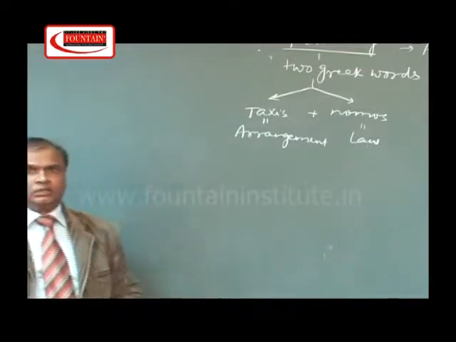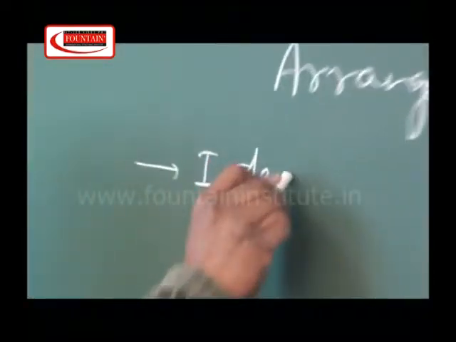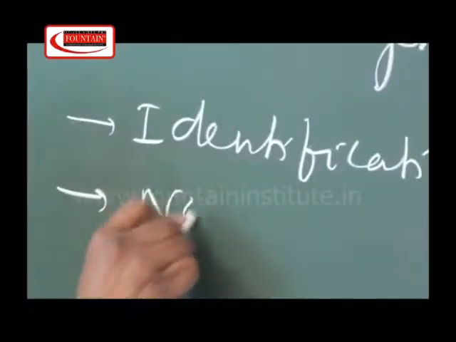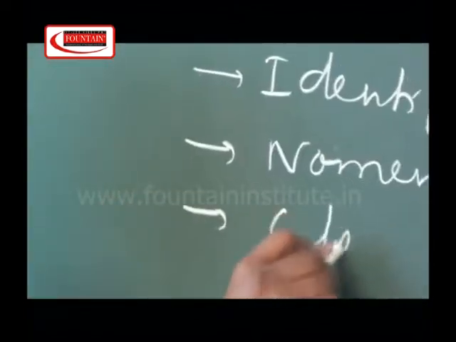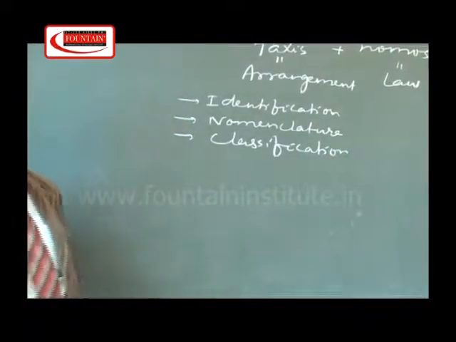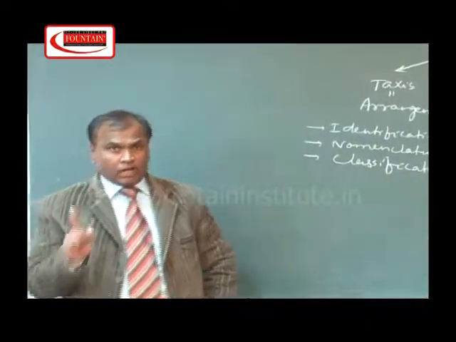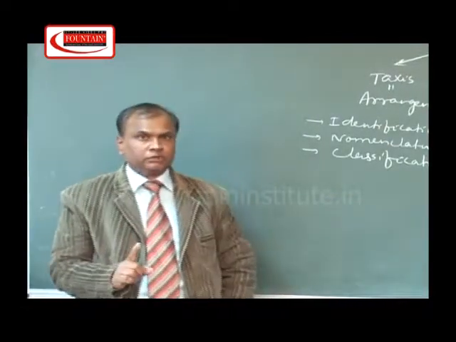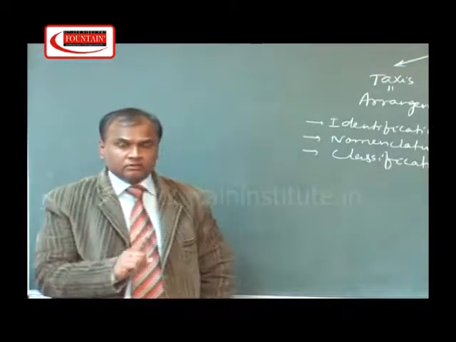So this taxonomy is the functional science concerned with identifications, nomenclature, and classification of different types of organisms. So taxonomy is the branch of biology which is concerned with identifications, nomenclature and classification of different kinds of organisms. Just to understand the meaning of taxonomy, we have to define these three words.